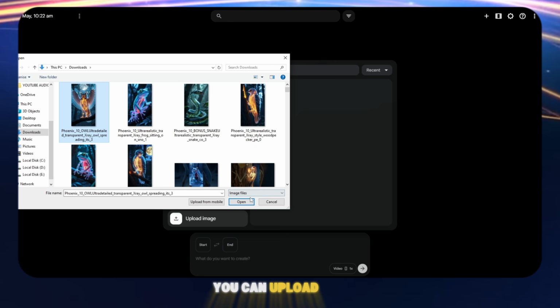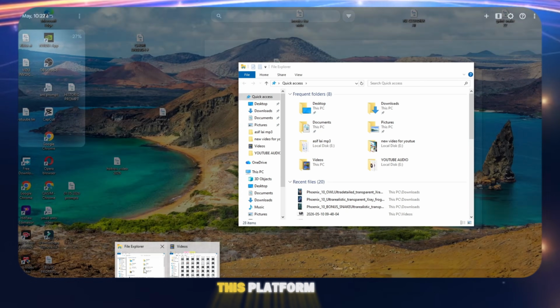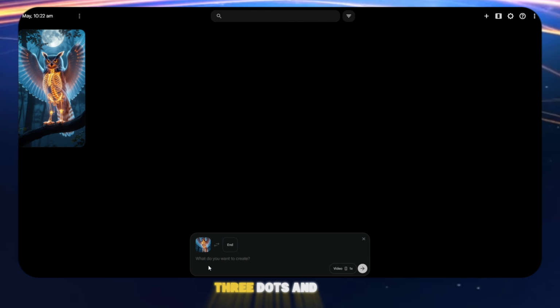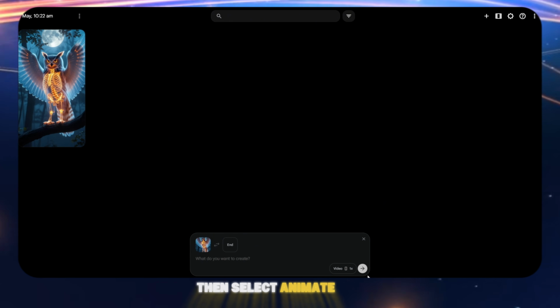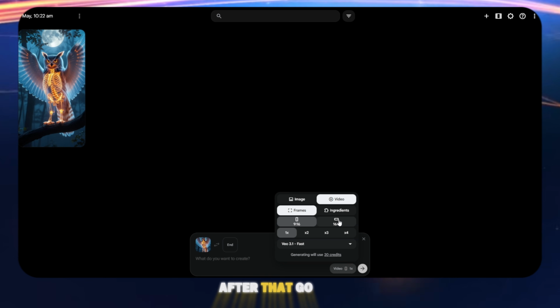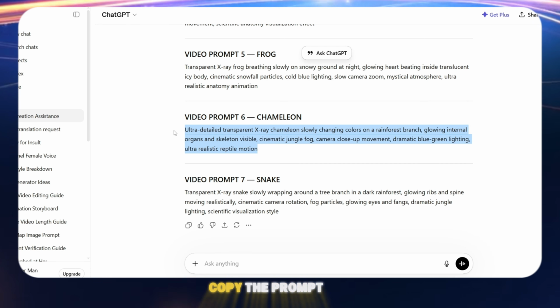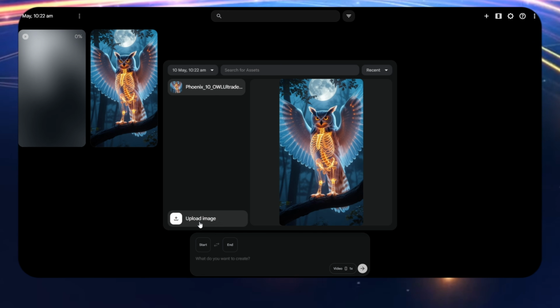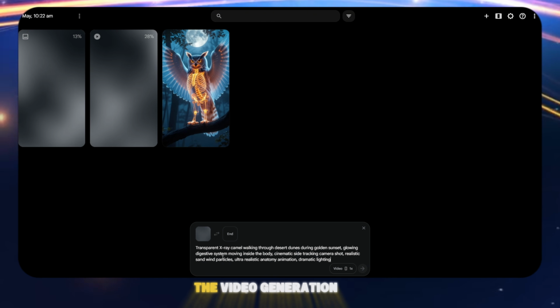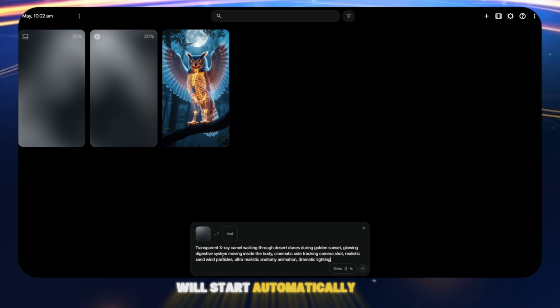Here, you can upload your image, or you can even create videos directly. I've already made several videos on this platform, as you may have seen in my previous videos. Once the image is uploaded, click on the three dots and then select Animate. After that, go to ChatGPT again, copy the prompt and paste it there. As soon as you paste the prompt, the video generation will start automatically.